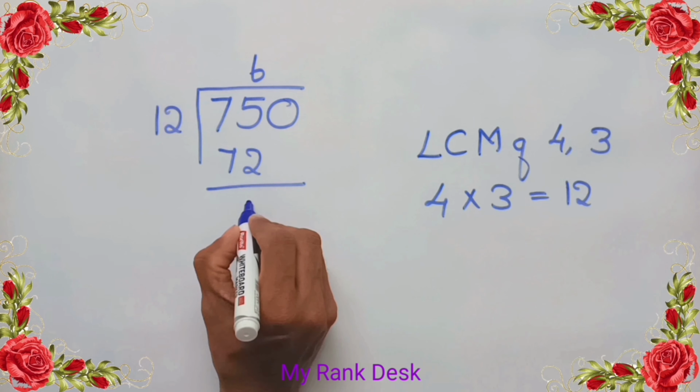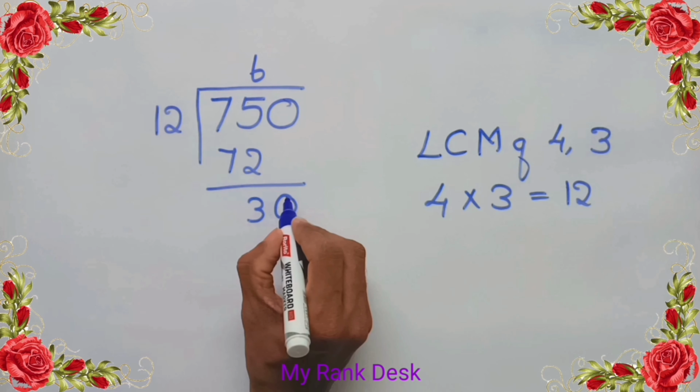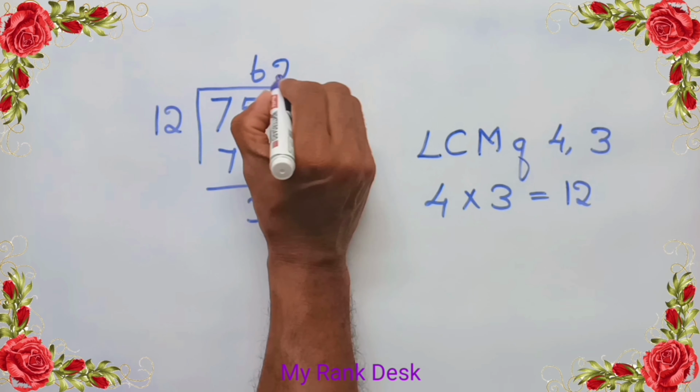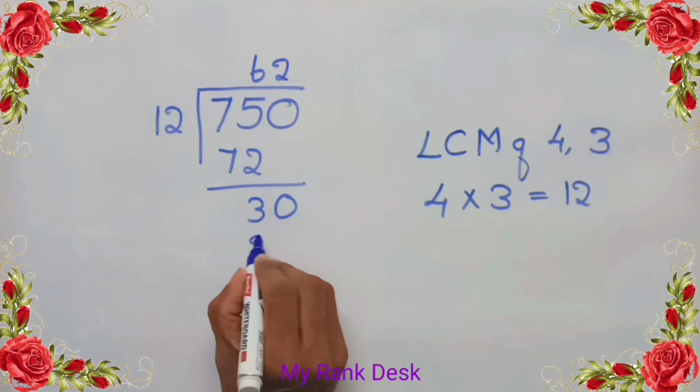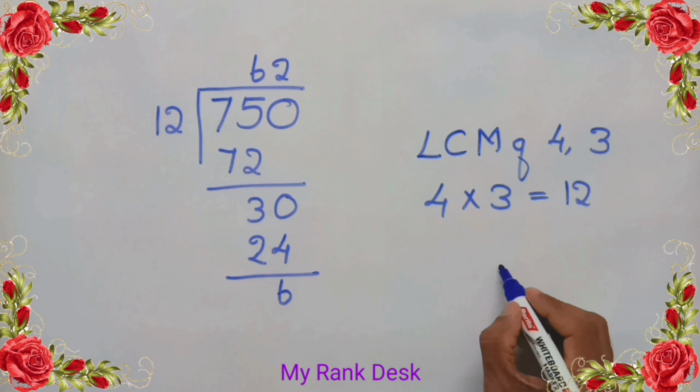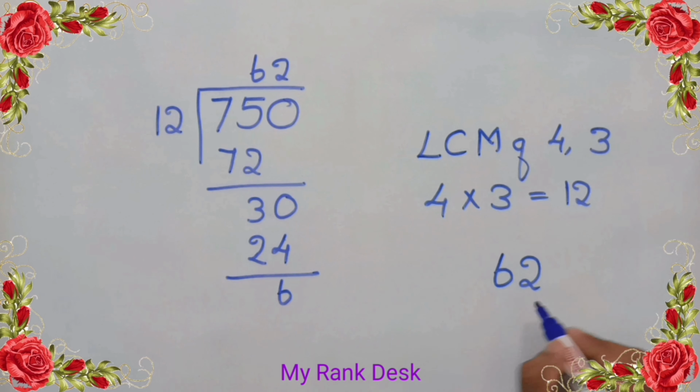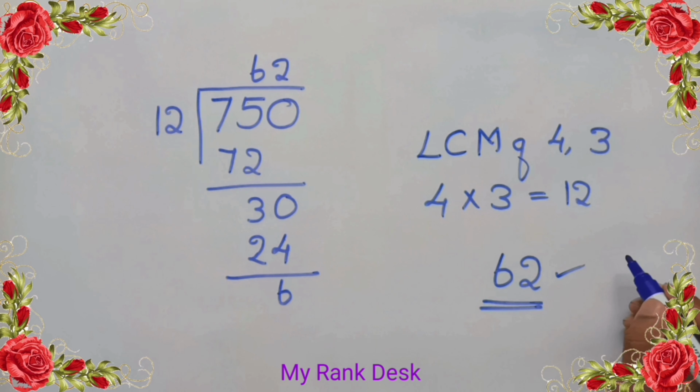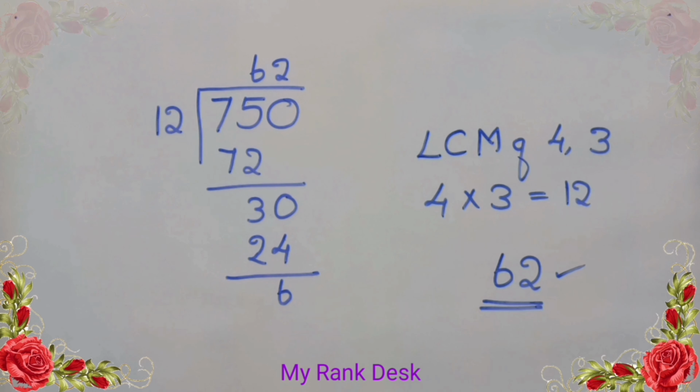Remainder 3. Drop down 0. 12 into 2 is 24. Remainder 6. Here we get the quotient 62. Thus it is clear that there are 62 numbers which are exactly divisible by 4 and 3 from 750 and below. Answer 62.